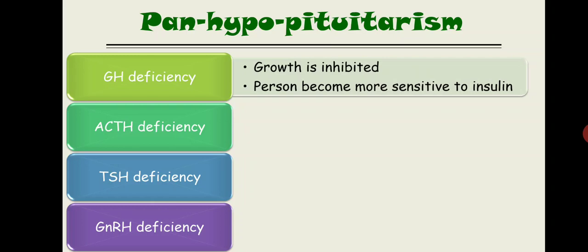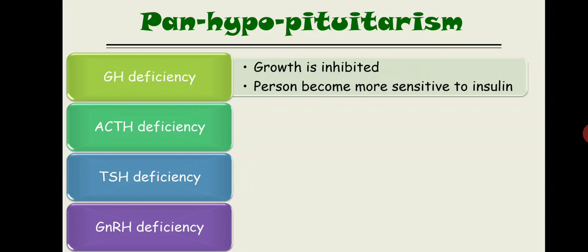Why? Because growth hormone generally inhibits insulin action by decreasing insulin sensitivity. In adults there is a slight amount of growth hormone, and in adolescents a moderate amount is already present. So if that growth hormone is absent, then the person becomes more sensitive to insulin.